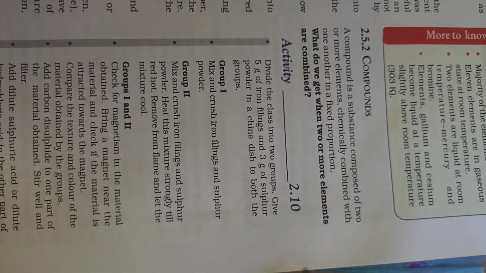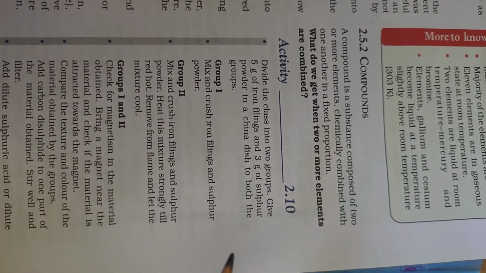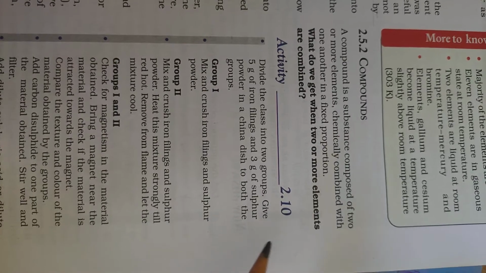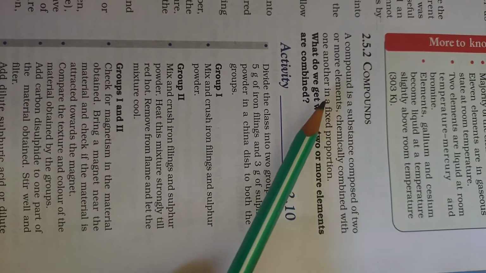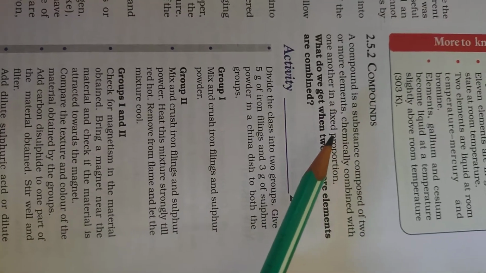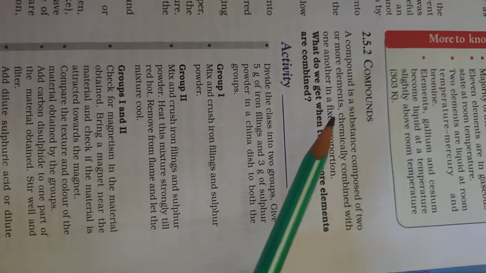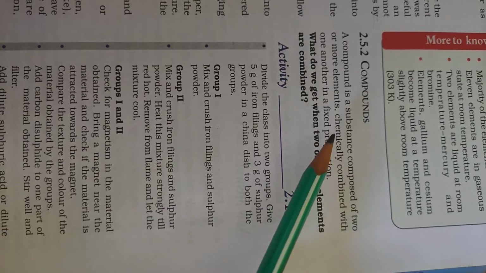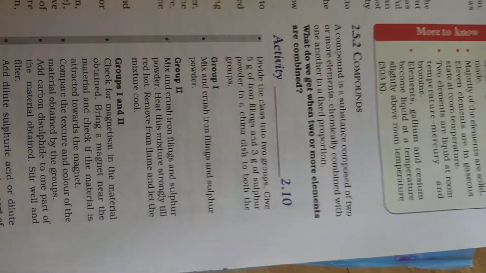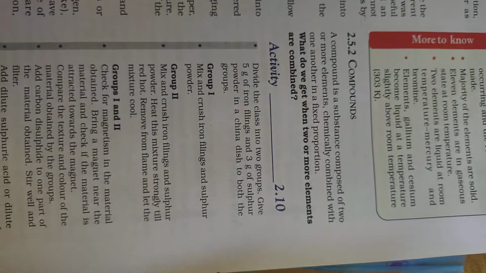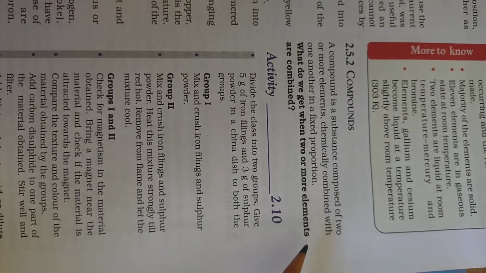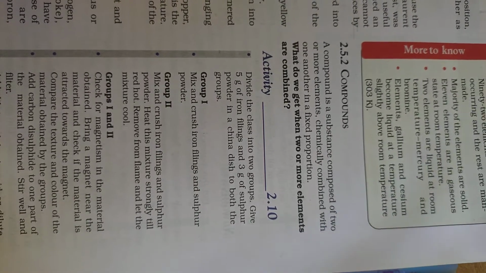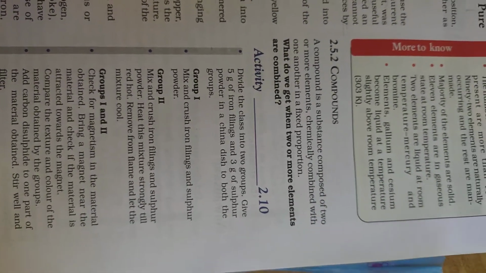Now coming to the compound. A compound is a substance composed of two or more elements chemically combined with one another in a fixed proportion. Now, what are compounds? We studied elements. What is an element? An element is a part of matter which cannot be further broken down into pieces, right? But a compound can be broken down into its respective elements.